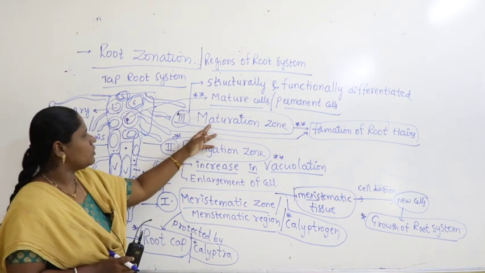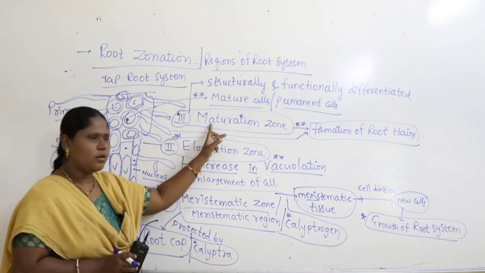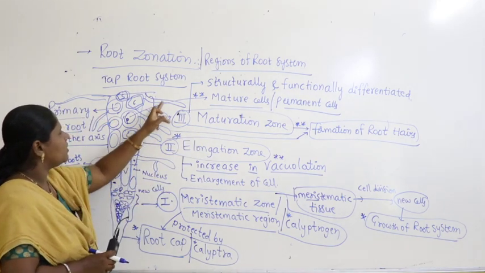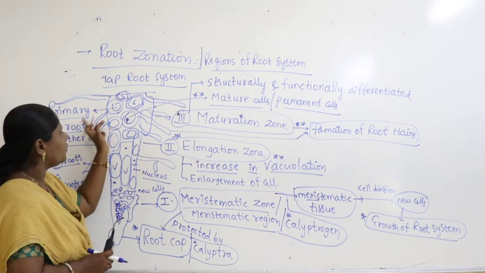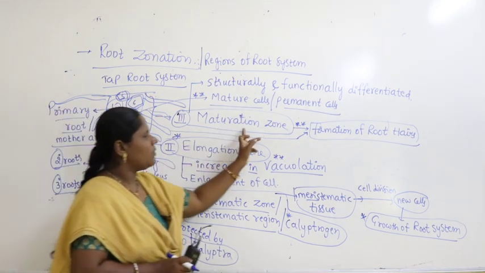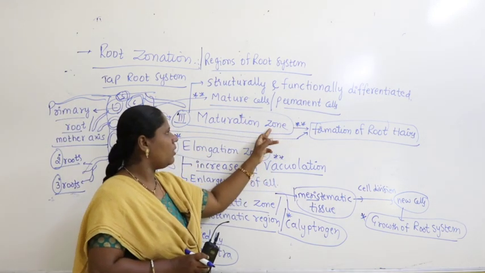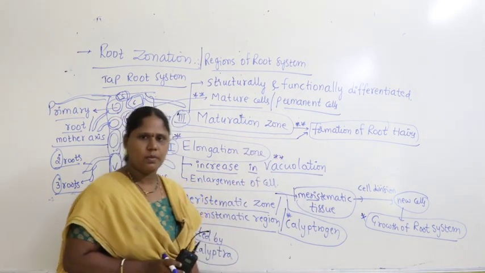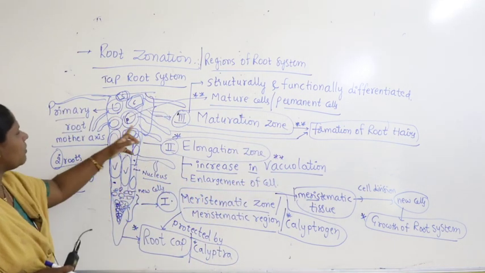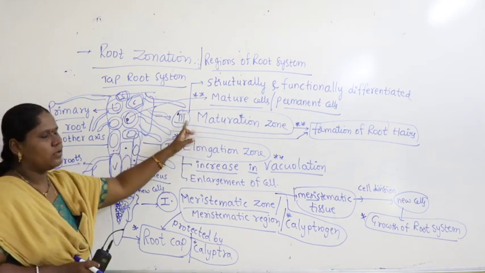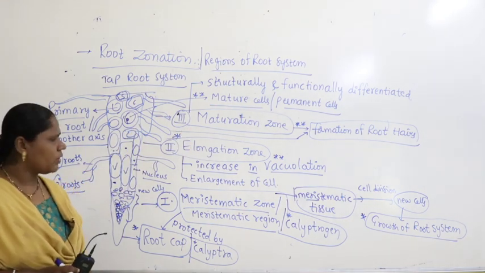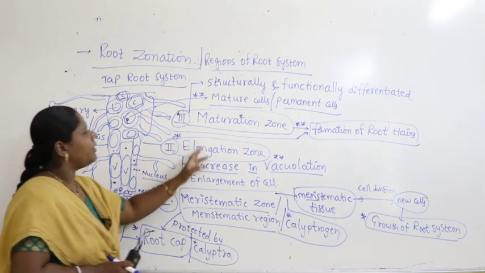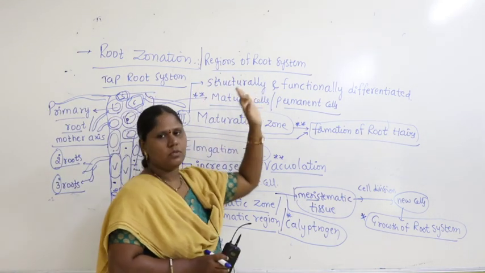Now this maturation zone is also characteristic of the formation of root hairs. So root hairs originate from where? From the maturation zone. They get formed and produced from the maturation zone. In most plants, root hairs are most commonly observed in the maturation zone. This is what is called root zonation, or regions of the root system.